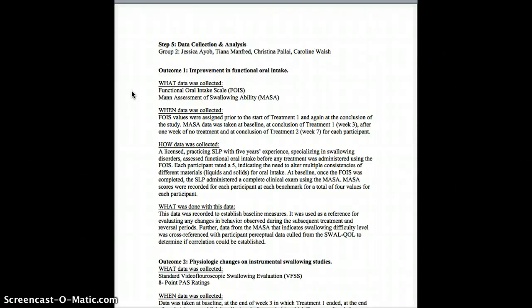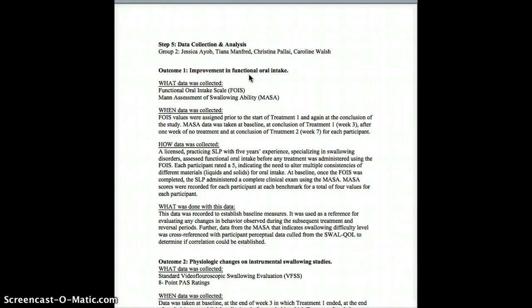To refresh, our group is comparing indirect versus direct therapy for the treatment of oropharyngeal dysphagia in elderly stroke patients. Our first outcome is improvement in functional oral intake. This was assessed in 2 ways, using the Functional Oral Intake Scale and the Mann Assessment of Swallowing Ability, or MASA. The Functional Oral Intake Scale was given prior to the start of either treatment and again at the completion of the 6 weeks. MASA was taken at baseline, at the conclusion of treatment 1, after removal of this treatment, and at the end of treatment 2.